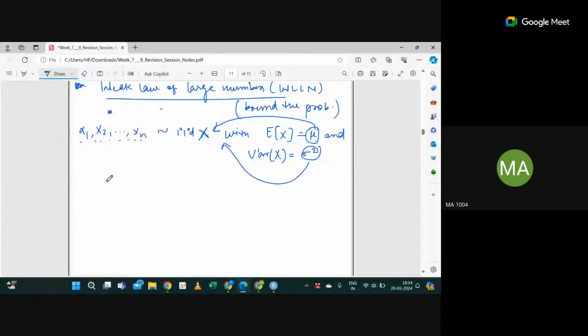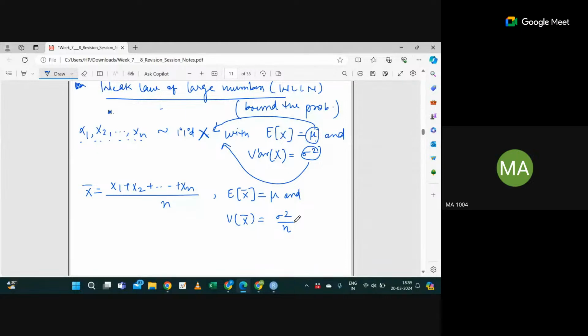And what is X bar? We define it as X1 plus X2 up to Xn divided by n, right? Then what is the expectation of X bar? Mu. And the variance of X bar? Sigma square by n.